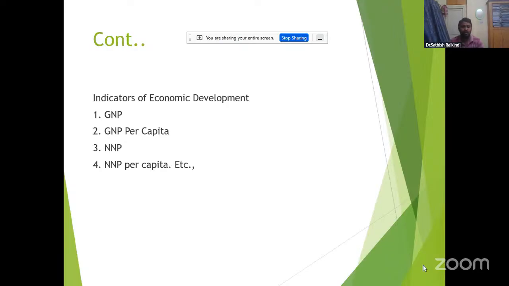Okay. And coming to NNP, net national product. What is the NNP here? Net national product means GNP minus depreciation. GNP minus depreciation will give the net national product.